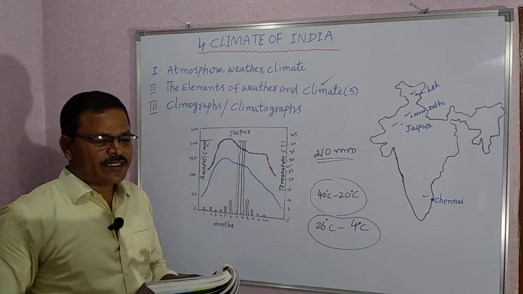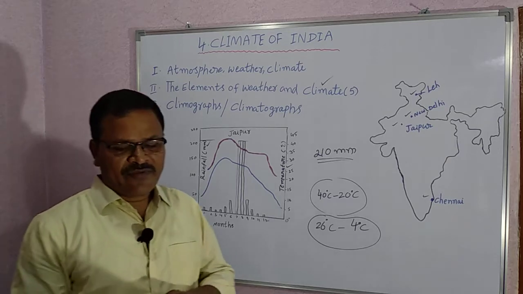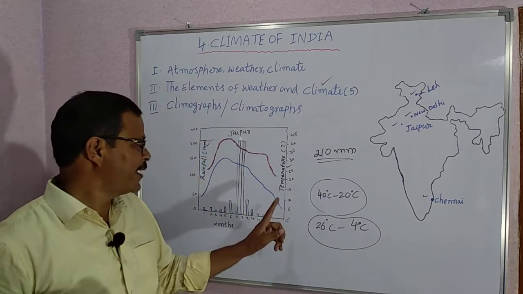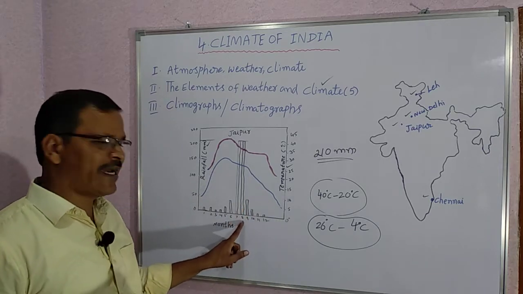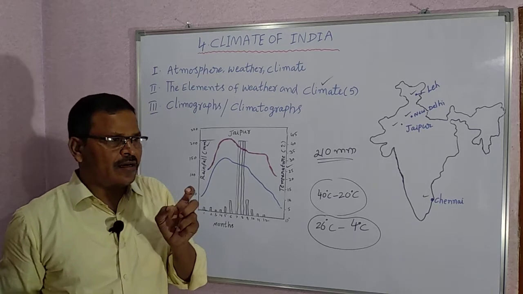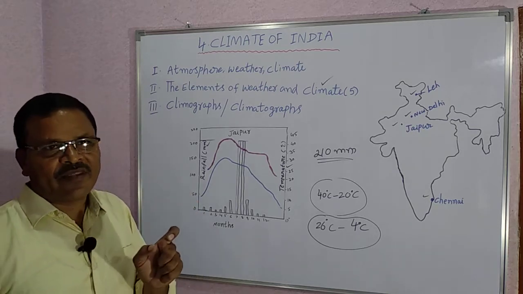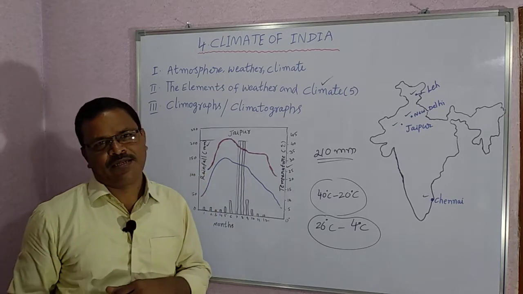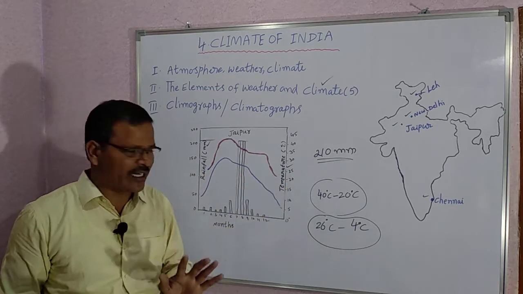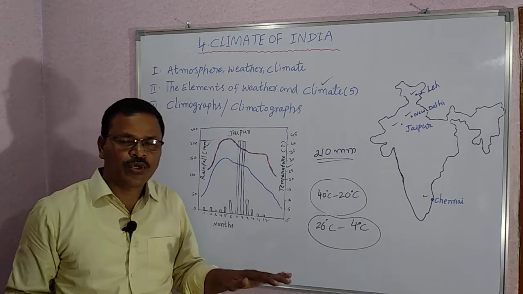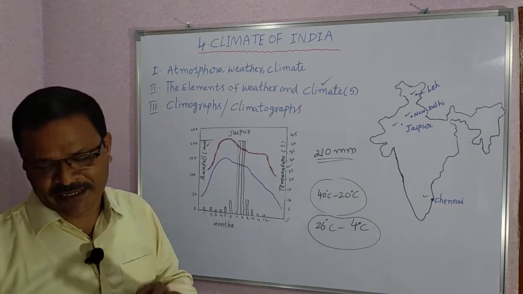You have to write, first you have to mention the month, July and August. And after that you have to mention the amount of rainfall received in those months. 210 millimeters.